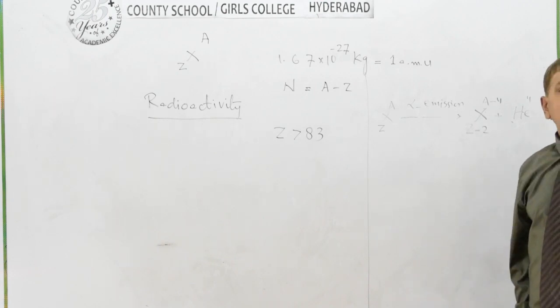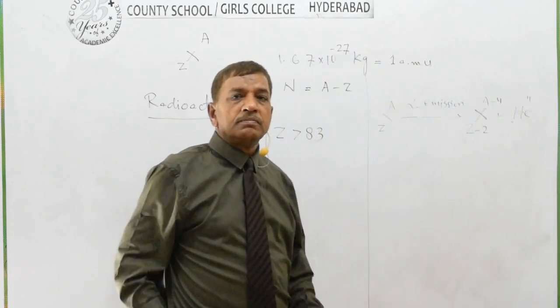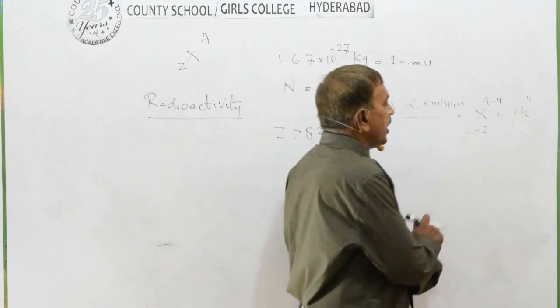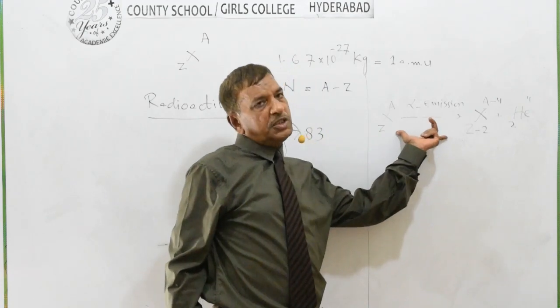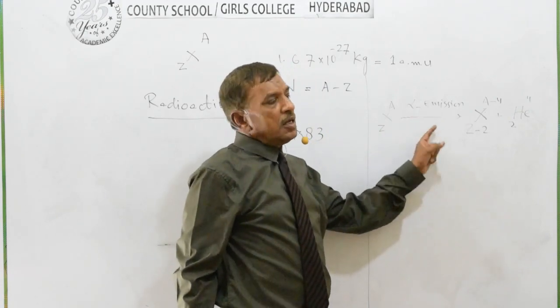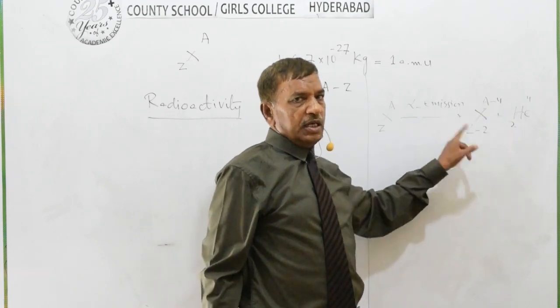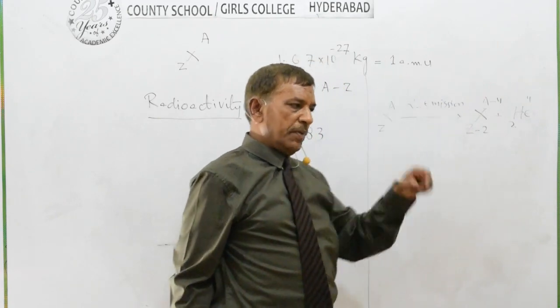That is the impact of the decay. In alpha decay, whenever there is alpha emission from the nucleus of an element, mass will decrease by 4 and charge will decrease by 2, and there will be emission of an alpha particle.